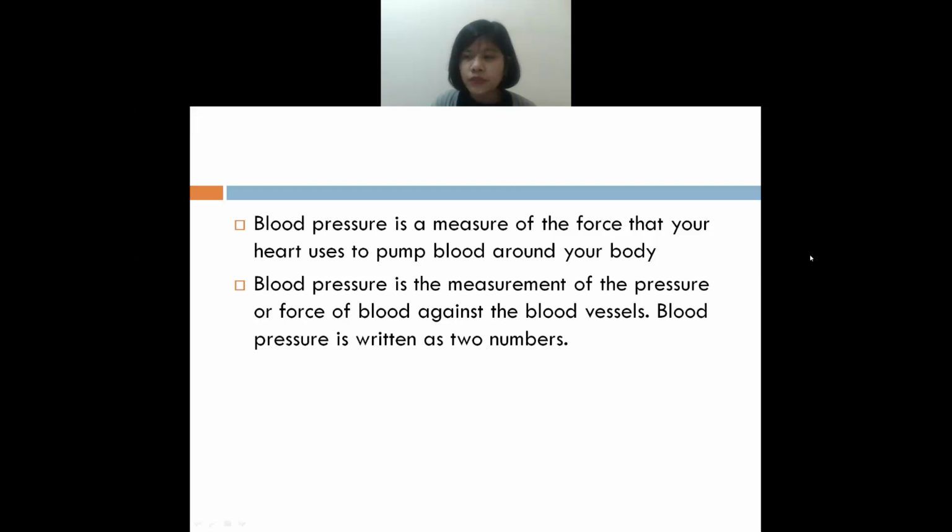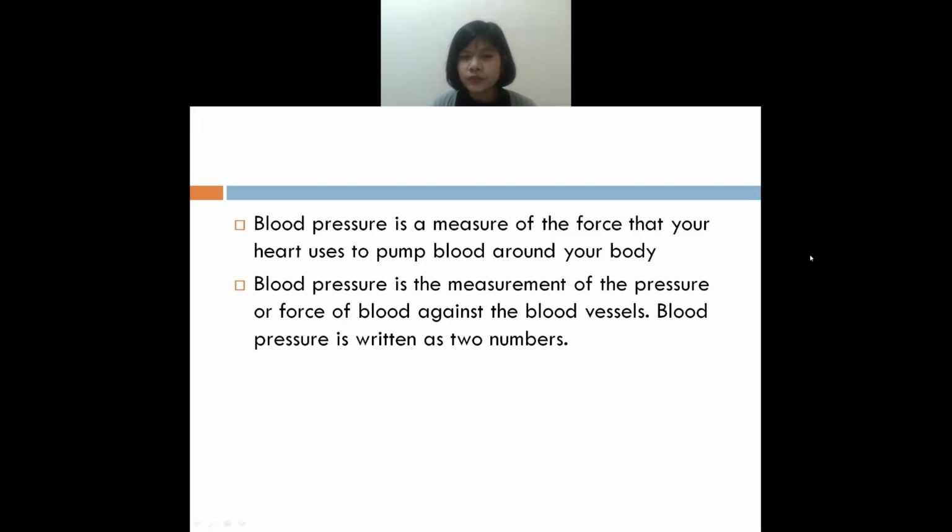And this blood pressure, you can find in two numbers. It is the systolic and the diastolic blood pressure. Systolic blood pressure we usually get as the first number. I mean, the first sound which you will hear is known as the systolic blood pressure. And the diastolic pressure means what? The second sound, or else you can say the last sound which you will hear, is known as the diastolic blood pressure.